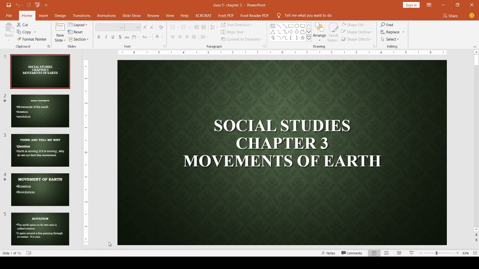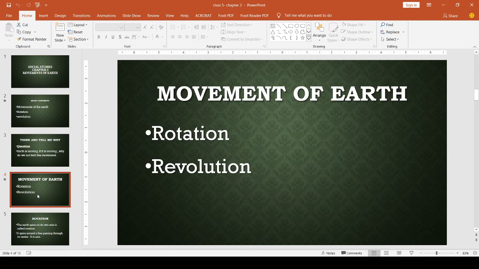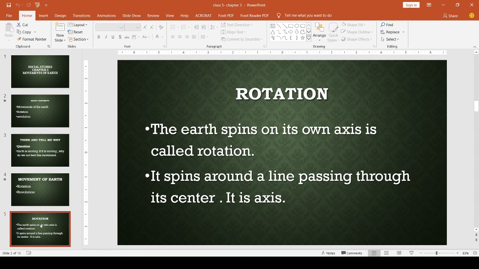Now we are in chapter 3. What is the name of the chapter? Movements of Earth. So, we discussed that the Earth moves in two different ways, which are they? Rotation and revolution. We learned what is rotation, right? What is rotation? The Earth spin on its own axis is called rotation.